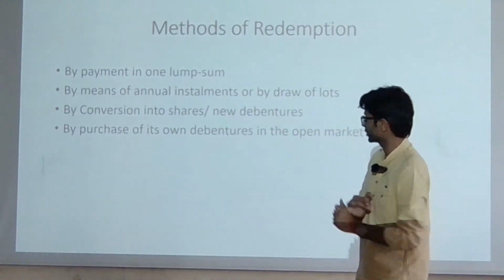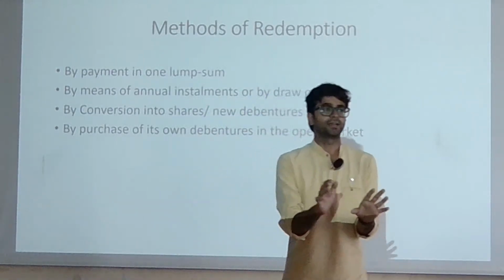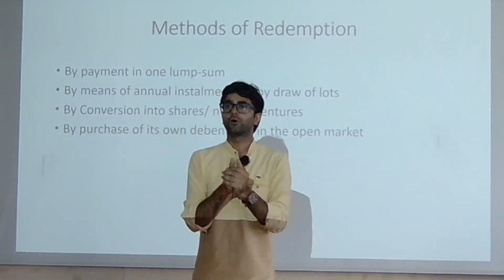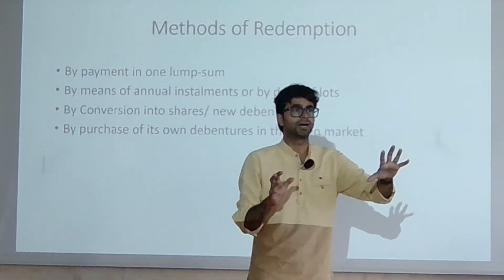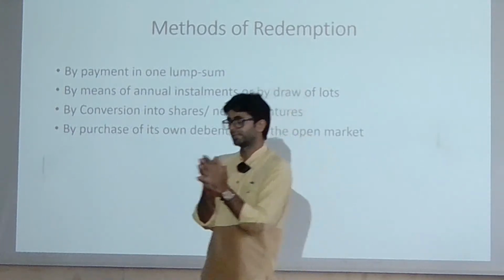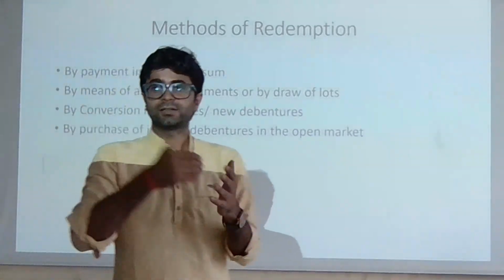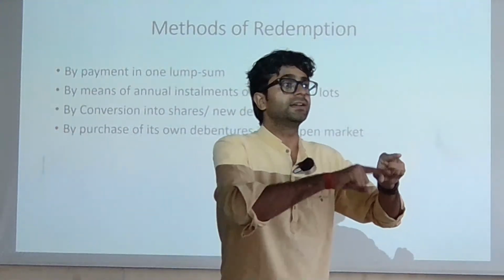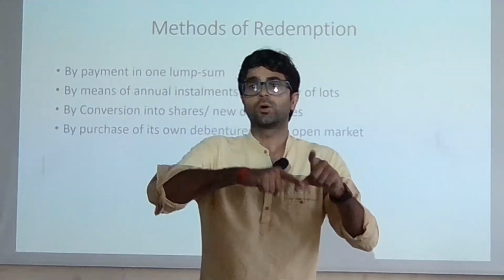Now, by conversion into shares and new debentures, we all know that. Now listen carefully what I'm saying here. Conversion. At the end of the maturity period, when we discuss the types of securities in the market, let's say there is a debt, and that debt is going to convert after 5 years down the line. So that is the convertible debentures. After 5 years, you are going to convert into equity.